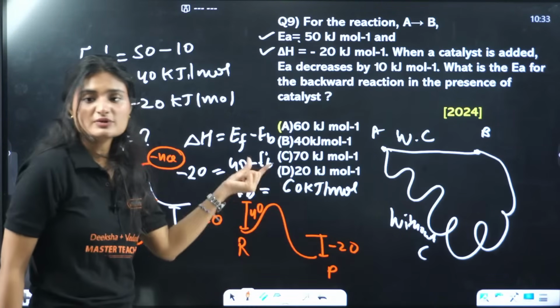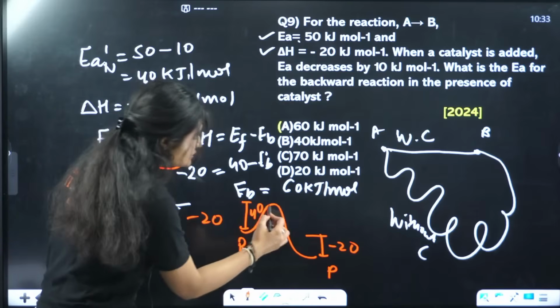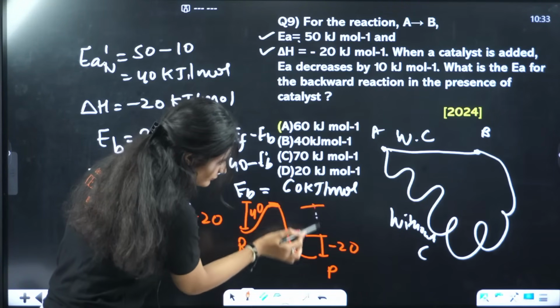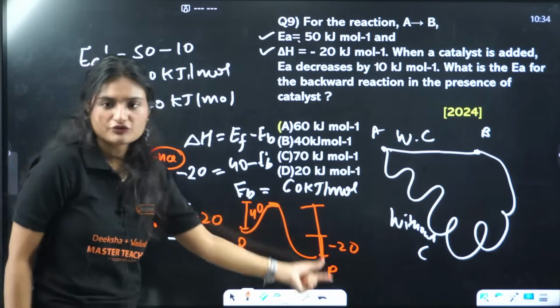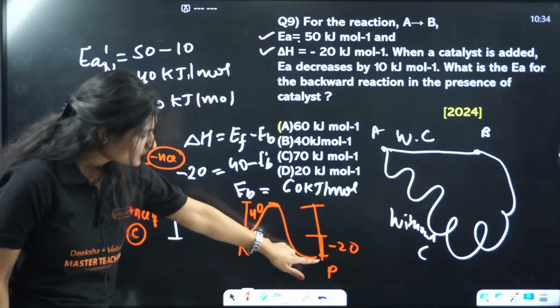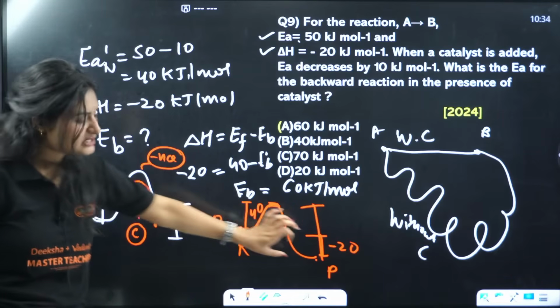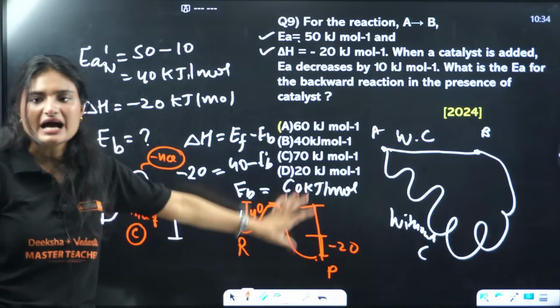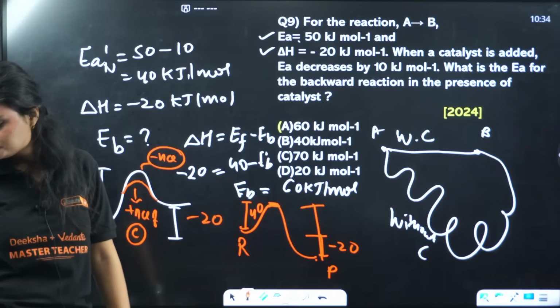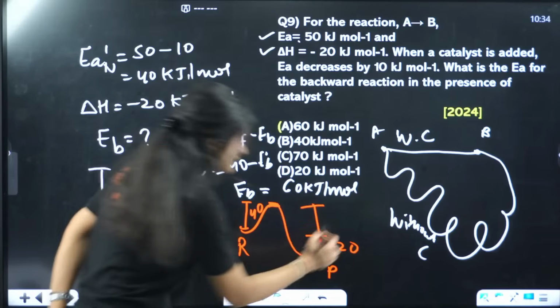In this case, how much energy is needed by the product to reach the activation energy? Graphically, we are going from here to here. This is 40, this is minus 20, so if you add, the whole will come 40 plus 20. That is 60 kilojoule.